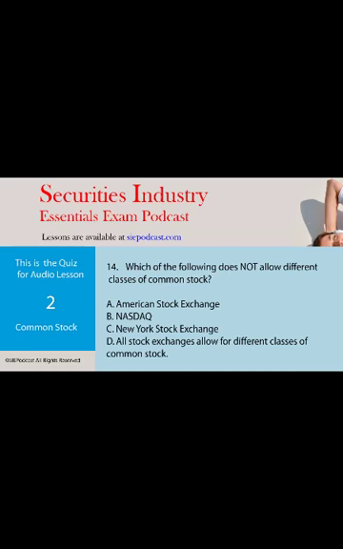Question number 14. Which of the following does not allow different classes of common stock? A, the American Stock Exchange, B, the NASDAQ, C, the New York Stock Exchange, or D, all stock exchanges allow different classes of common stock. And the answer is the New York Stock Exchange only allows one class of common stock. However, they do allow multiple issuances of preferred stock.